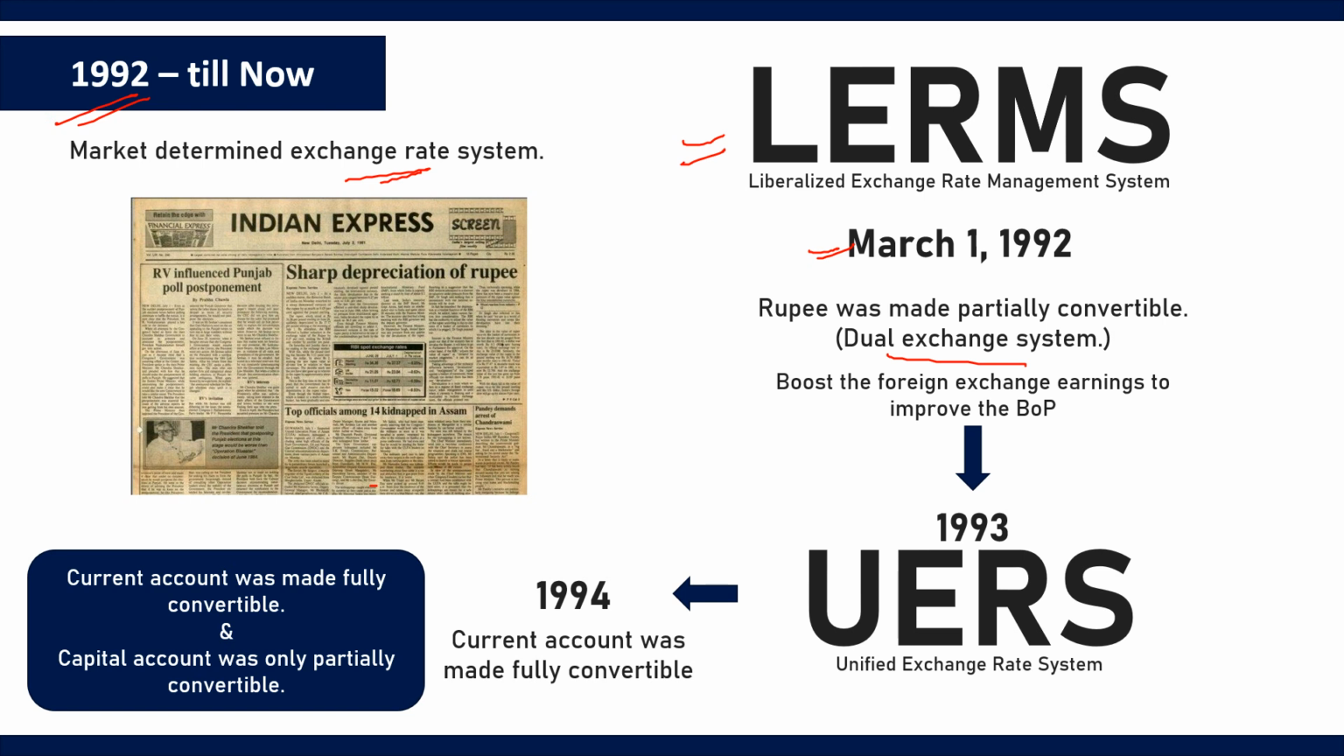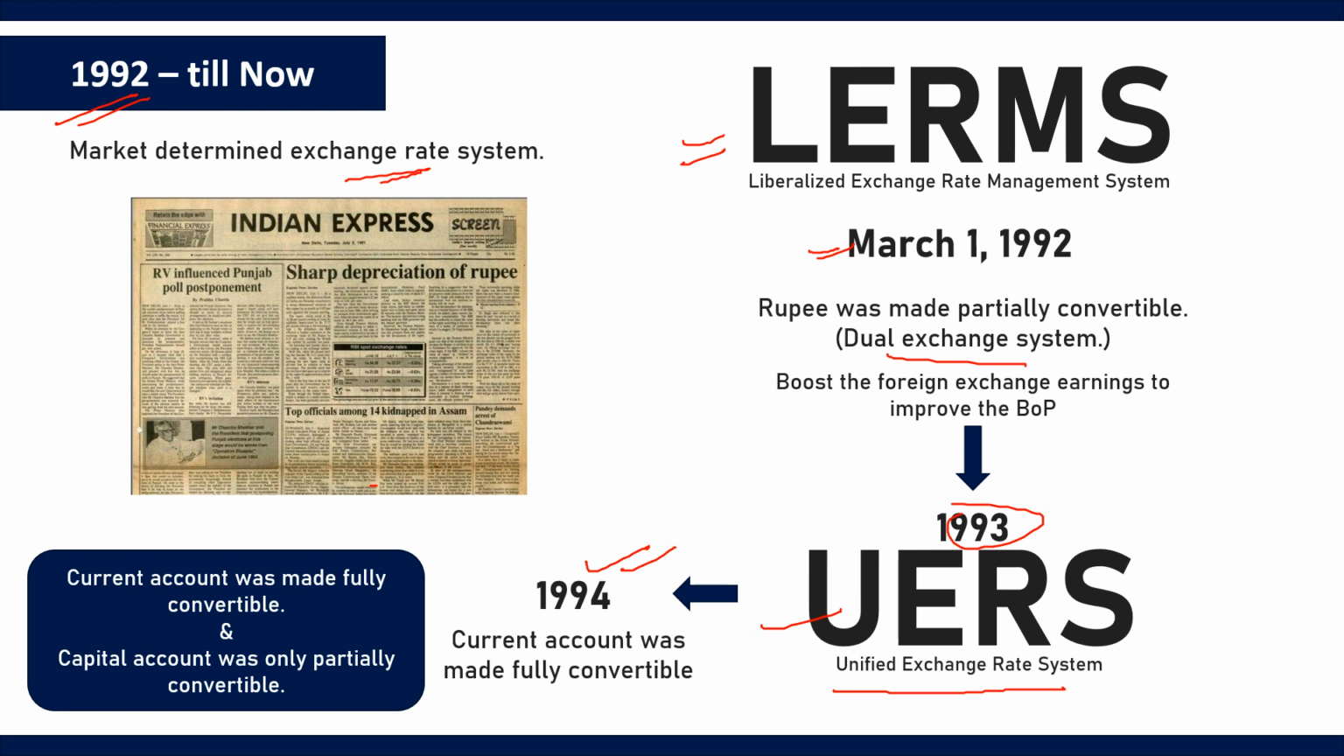And since LERMS was only a transitional mechanism, it was removed in the year 1993 and the market exchange rate system was introduced, called as Unified Exchange Rate System, or UERS. That means that the 60 to 40 ratio was removed and 100% of the foreign exchange receipt was now converted at the market based exchange rate. Also in the year 1994, the current account was made fully convertible.